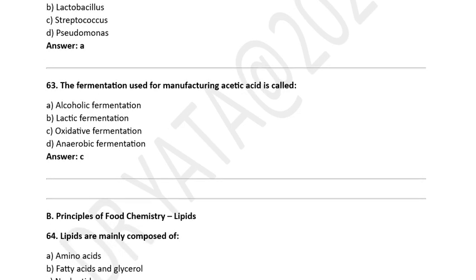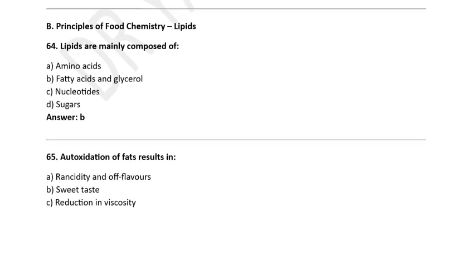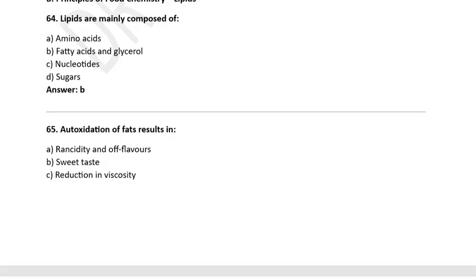The fermentation used for manufacturing acetic acid is called: A. Alcoholic fermentation, B. Lactic fermentation, C. Oxidative fermentation, D. Anaerobic fermentation. Option C, oxidative fermentation. Lipids are mainly composed of: A. Amino acid, B. Fatty acid and glycerol, C. Nucleotides, D. Sugars. Correct option is B, fatty acids and glycerol.